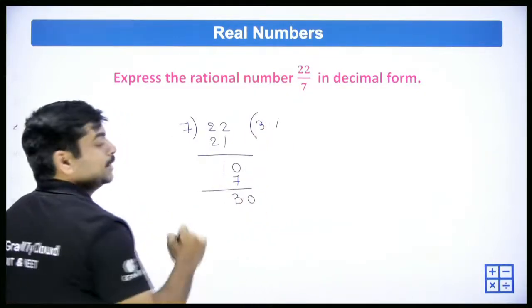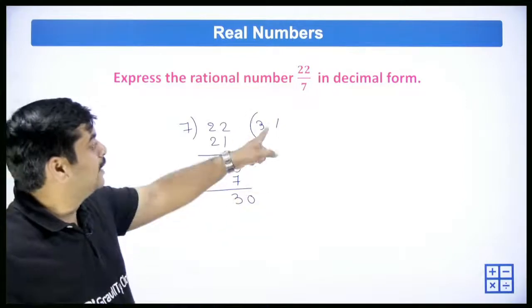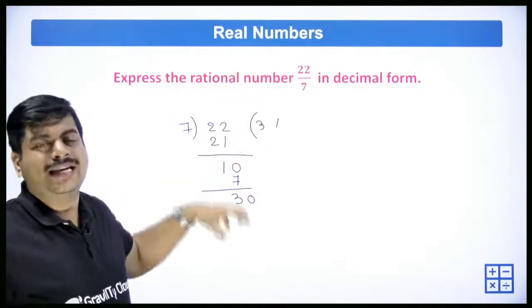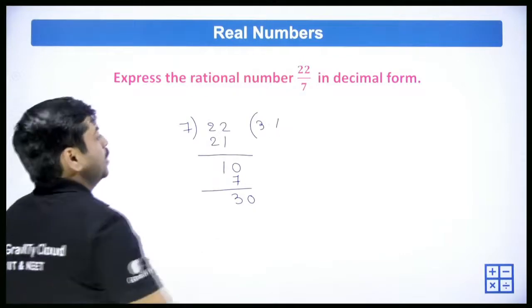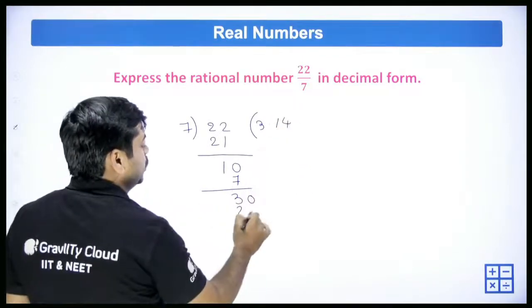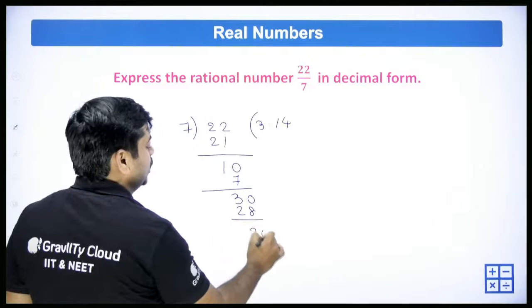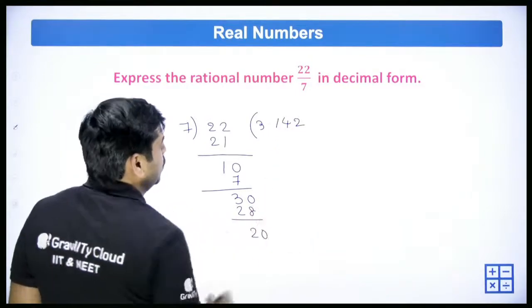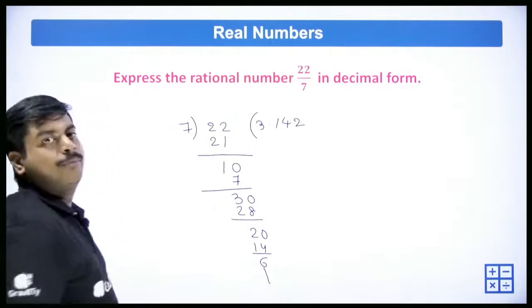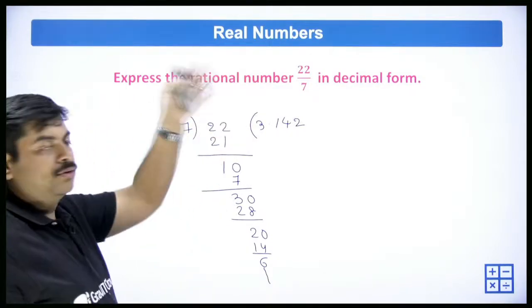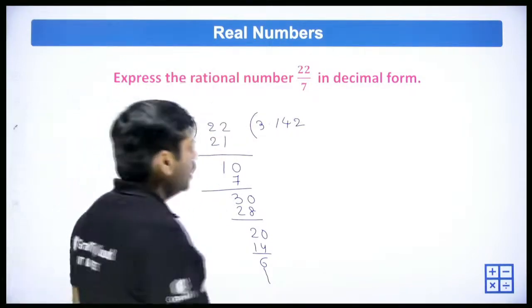Once you kept the decimal point, you can bring any number of zeros you want, depending on the requirement. 7 fours are 28, once again you're left with 2, then 20, 7 twos are 14, leaving 6, and it continues like that. 3.142, and it goes on continuing.